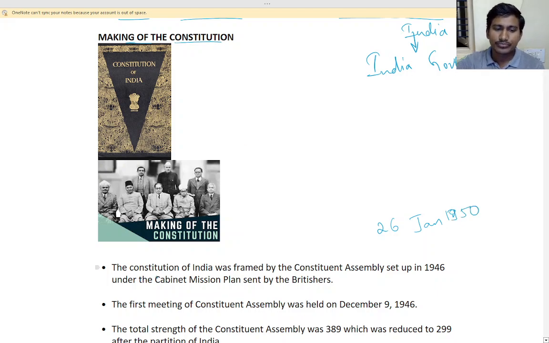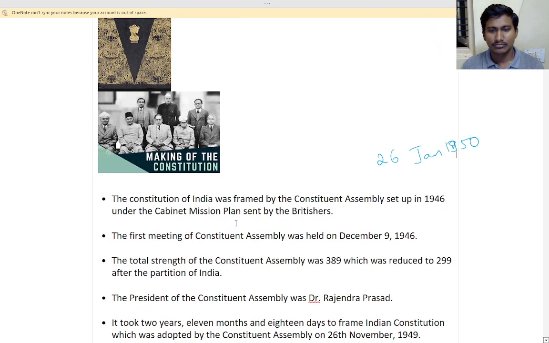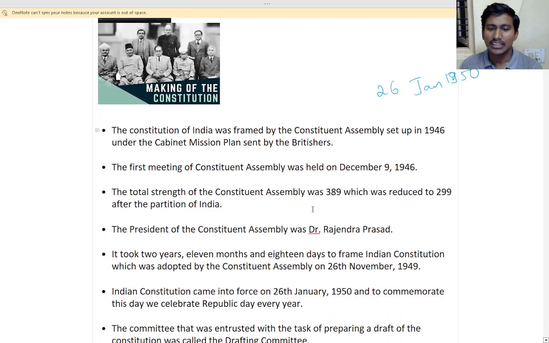So it came into force that day. Adopted on 26 November, that is different. So we will see. It came into force, yes. So 26 November 1949 it was adopted, but that was followed from what? 26 January 1950. Okay. Yes.